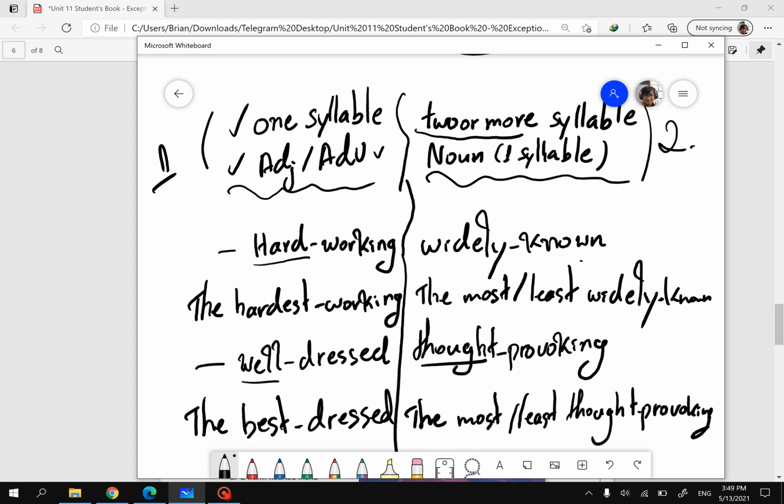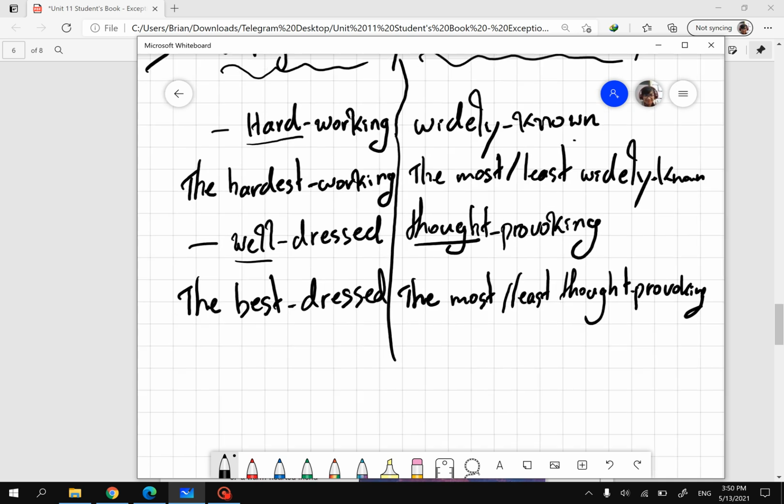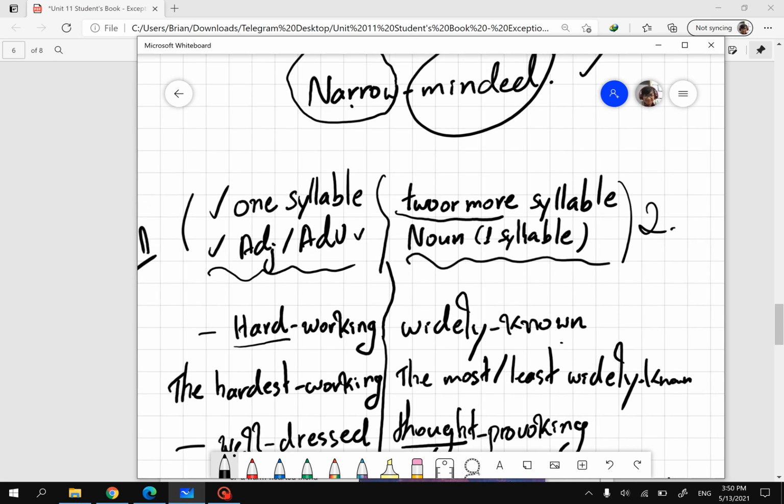Okay, and the second rule, if it has two or more syllables, we add the most or the least to the word, right? And another one, if it has only one syllable and the part of speech is a noun, we do the same thing. We add the most or the least to it, right? Okay, that's it with compound adjectives.